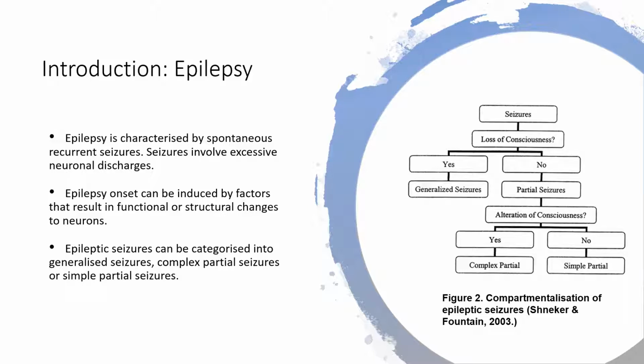The first generalization of seizures is determined by loss of consciousness. The loss of consciousness during a seizure is classed as a generalized seizure. Retained consciousness during a seizure is classed as a partial seizure. Partial seizures can be classified further into complex partial or simple partial, depending on alteration or non-alteration of consciousness. The type of epileptic seizure varies in terms of treatment response, so it is important to categorize the symptoms of an individual to determine the best response.